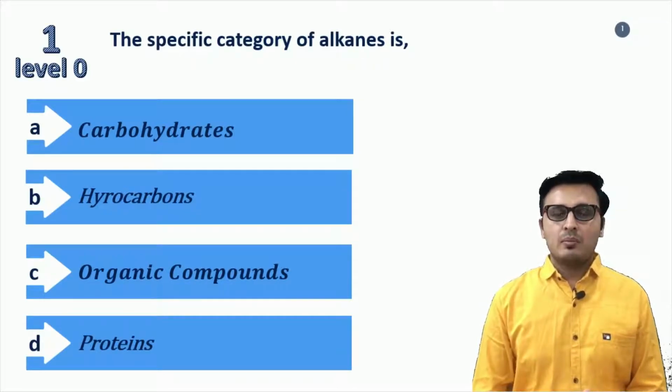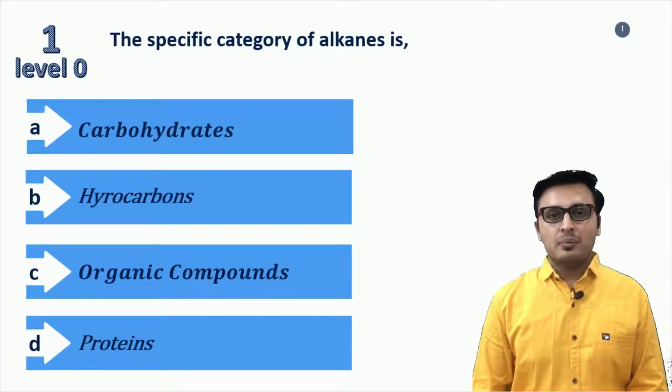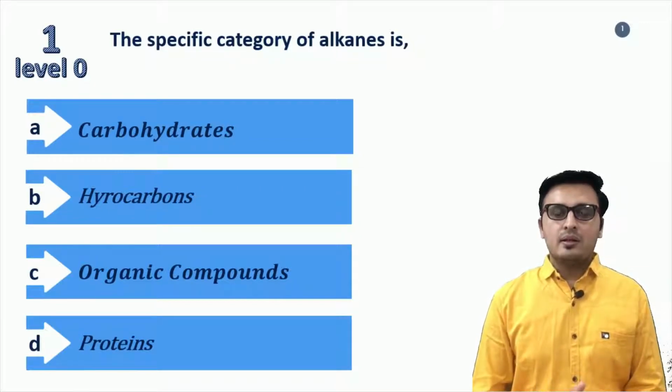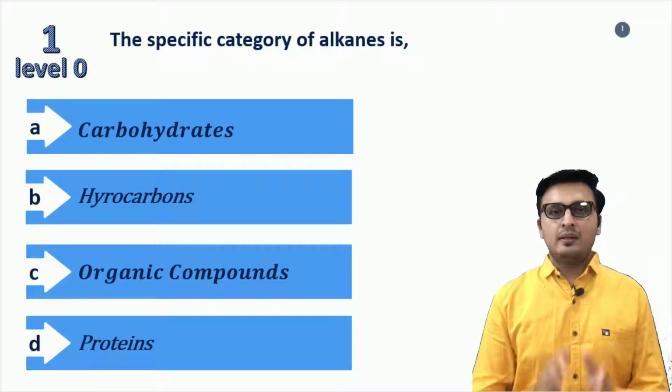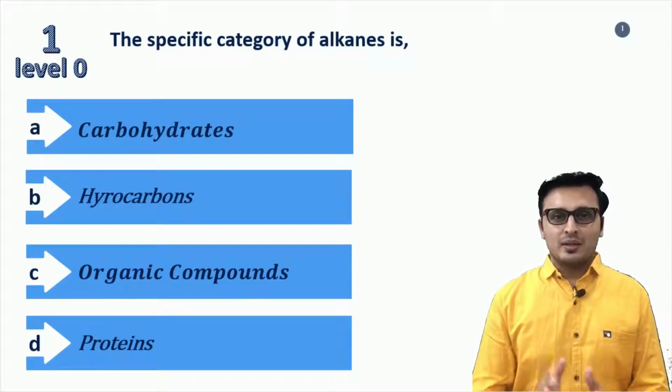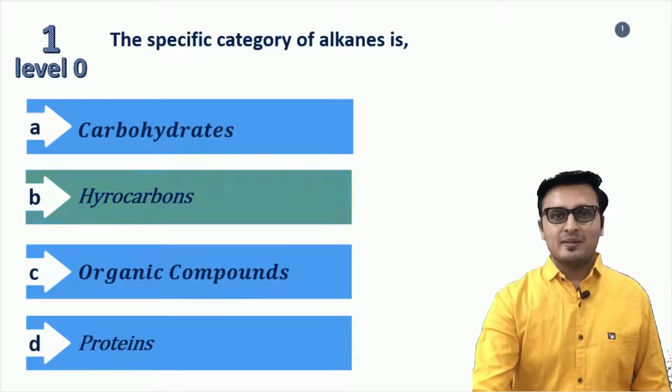Proteins are compounds which contain nitrogen and oxygen both. Therefore they are not considered as alkanes and not considered as a specific category. So the specific category of the alkane is only one, and that is hydrocarbons. The correct answer for this question is option B, hydrocarbons.